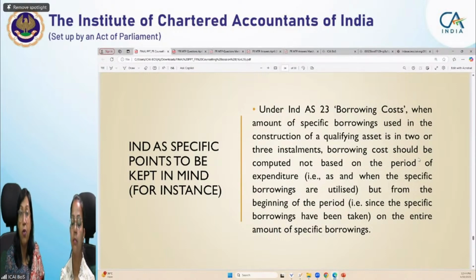A chartered accountant once qualified, either in practice or in service, when they are dealing with the financial statements, they have to be ethically correct, morally correct when applying the provisions of the standards. Here what is important is how to prepare for the standard, I am taking it as how you are going to attempt the answers. Whenever a scenario is given to you, first see what is the provision in the relevant standard.